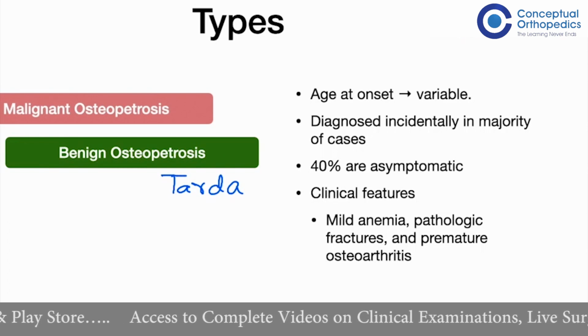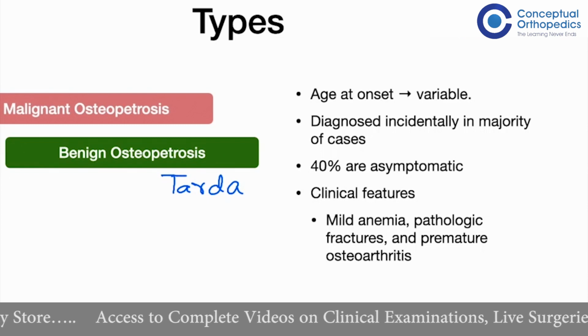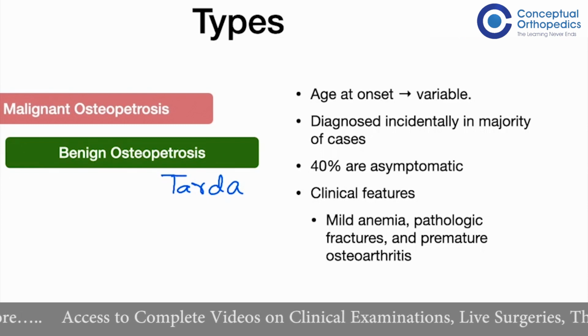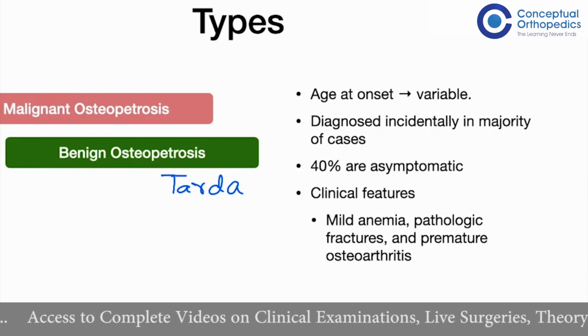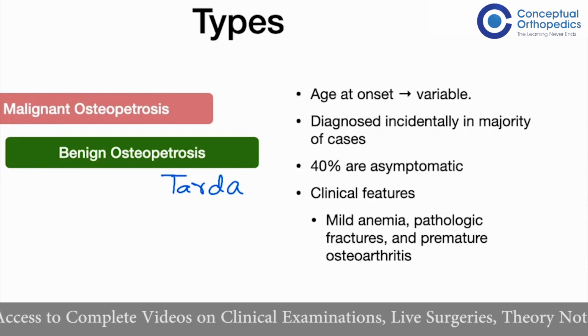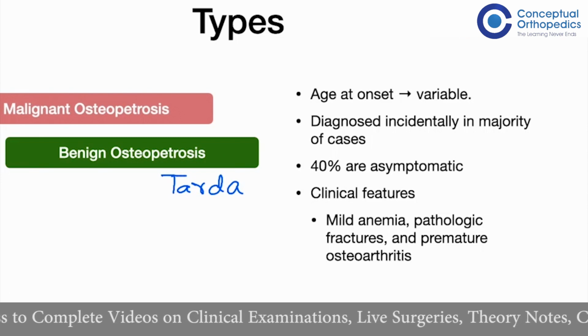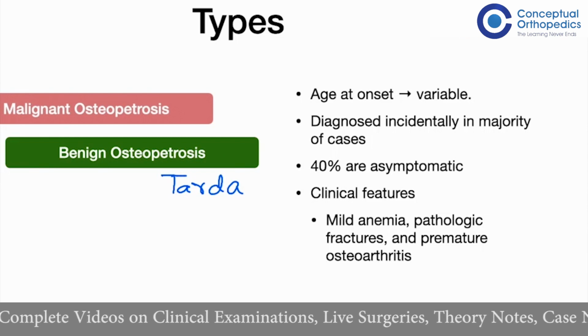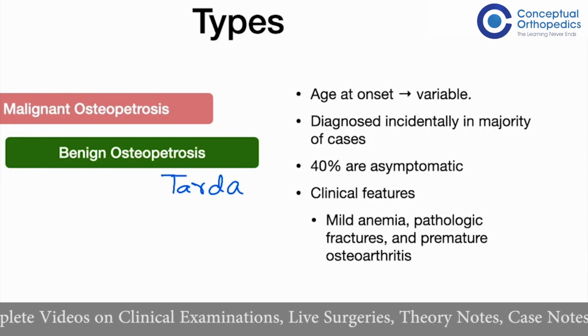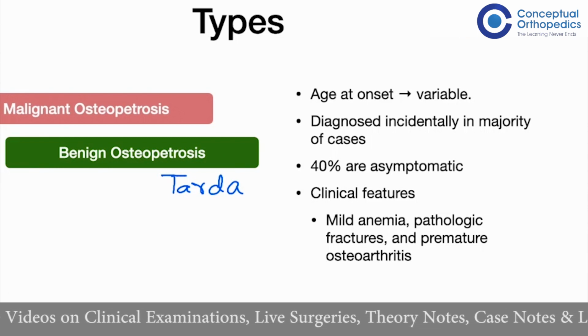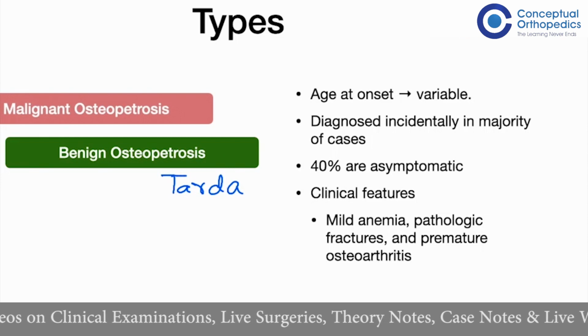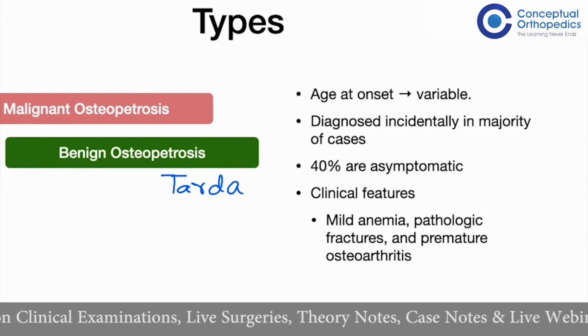So osteopetrosis tarda is also the most common form of osteopetrosis, and an orthopedician will see it as an adolescent or an adult because they survive on to adulthood and present with symptoms which come within the purview of an orthopedic surgeon, such as pathological fractures as well as premature osteoarthritis.